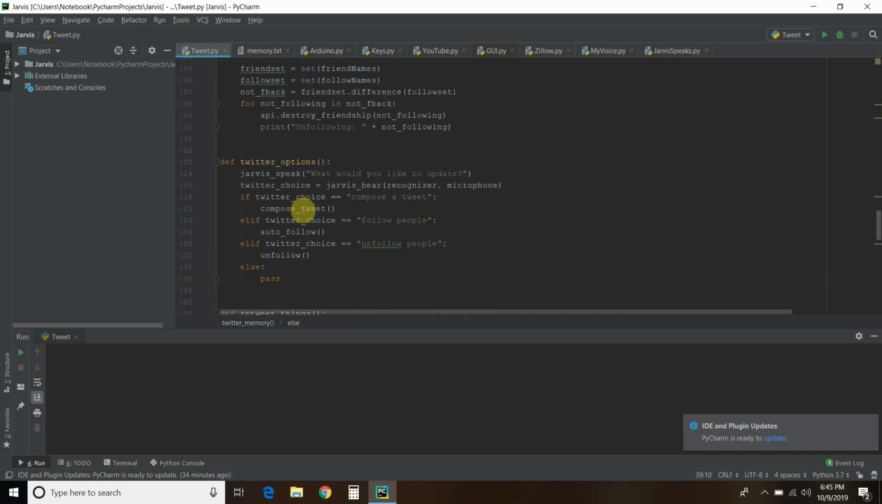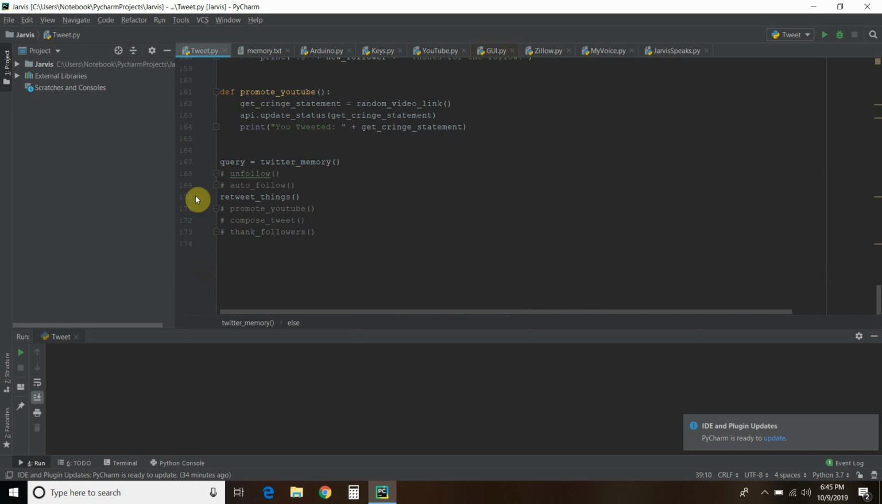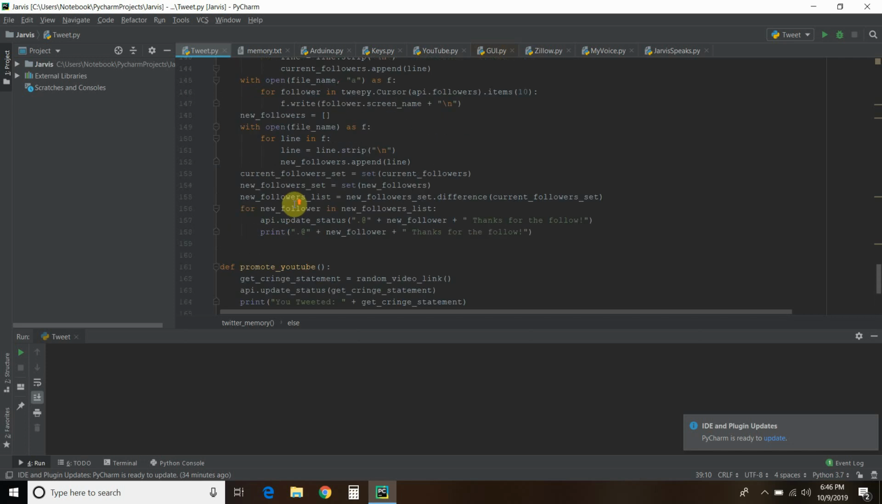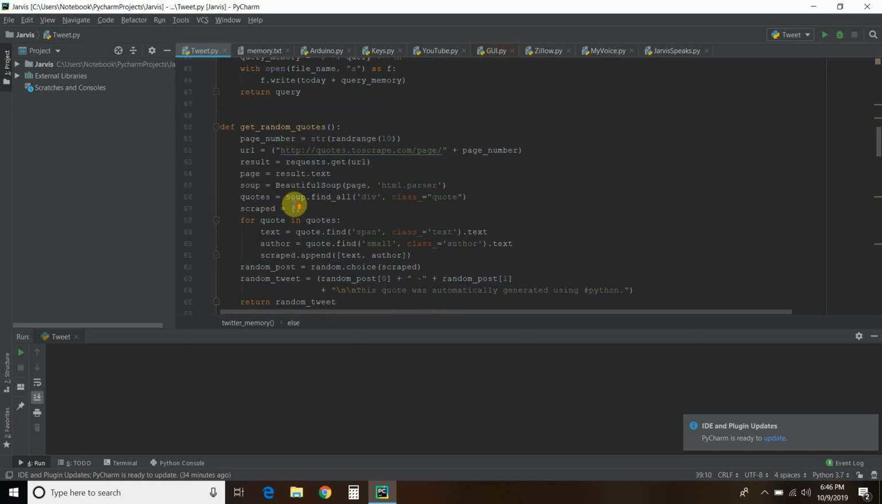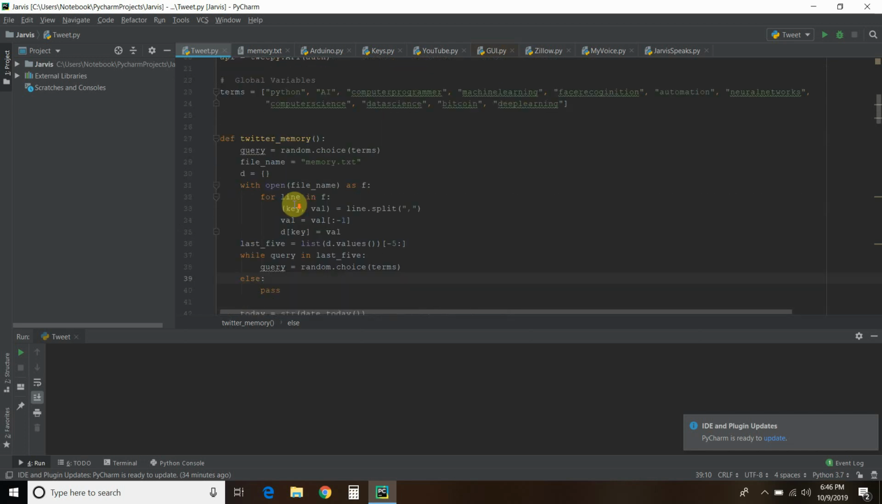So first, I'm going to show off how I select a query of random hashtags, save it to a memory, and then retweet off of that. In the previous videos, I showed off that I have terms that I like to follow, like Python, AI, data science, Bitcoin, deep learning. And so I want Twitter to automatically use one of those terms to retweet people. So let's check that out by running this.